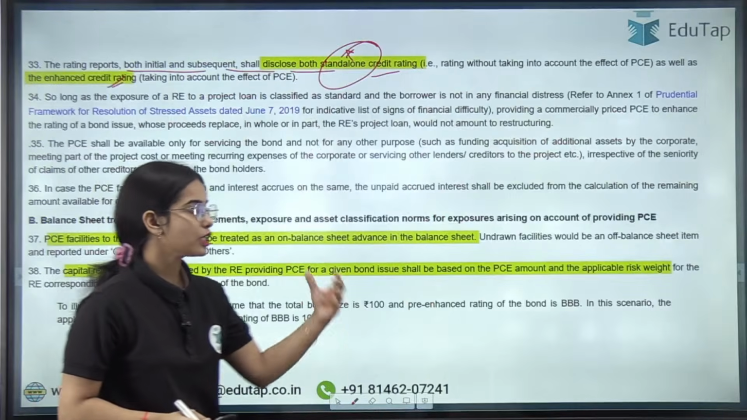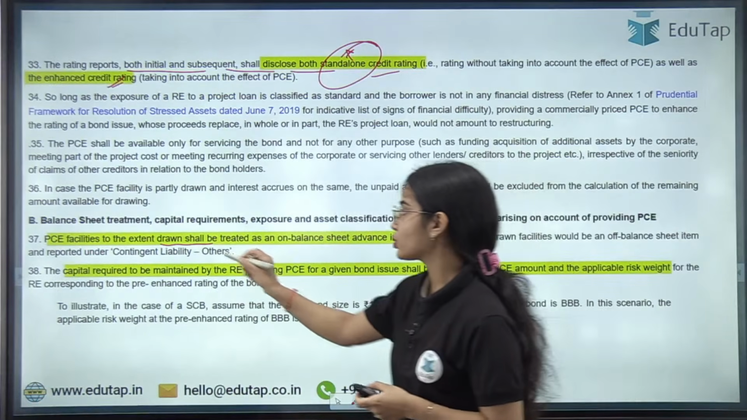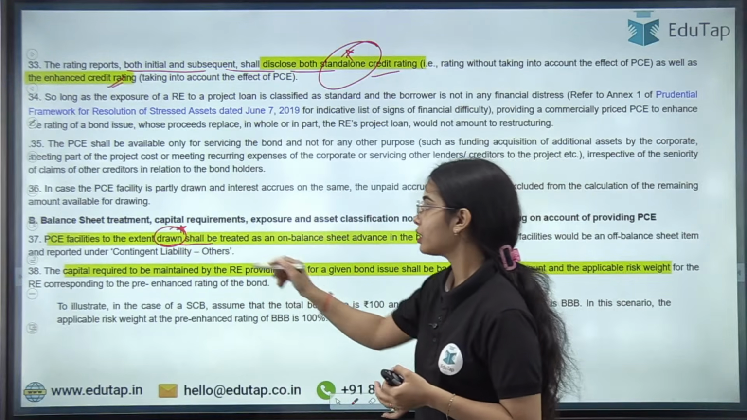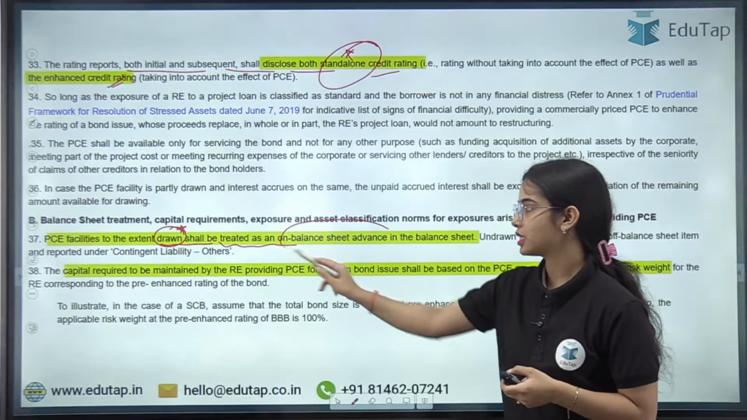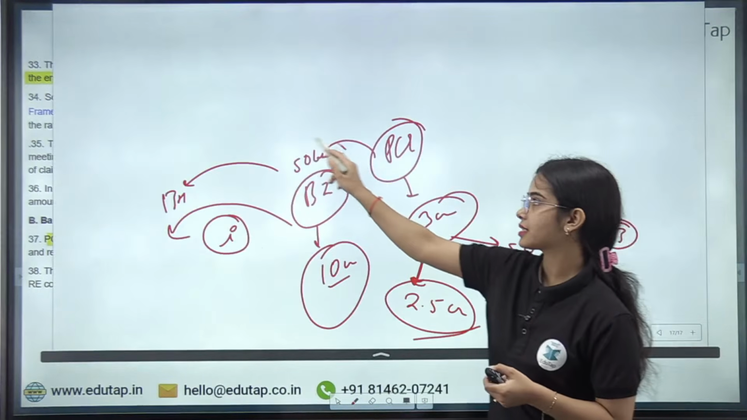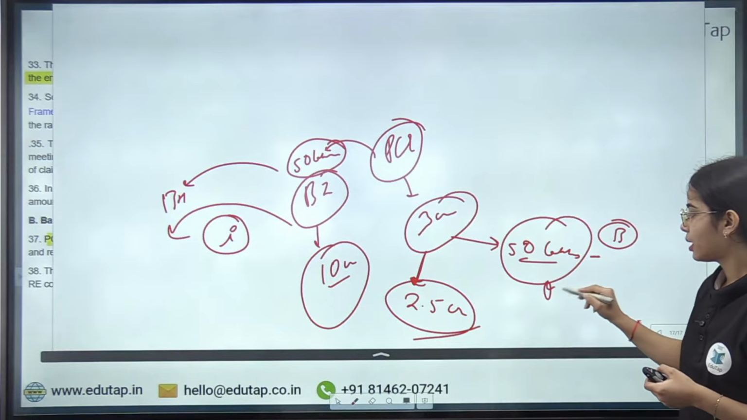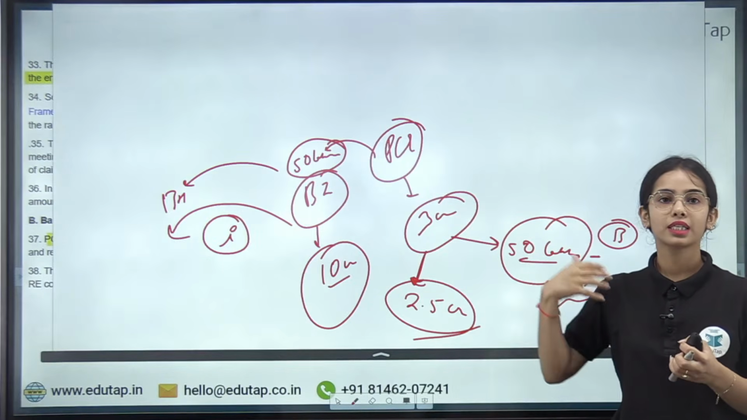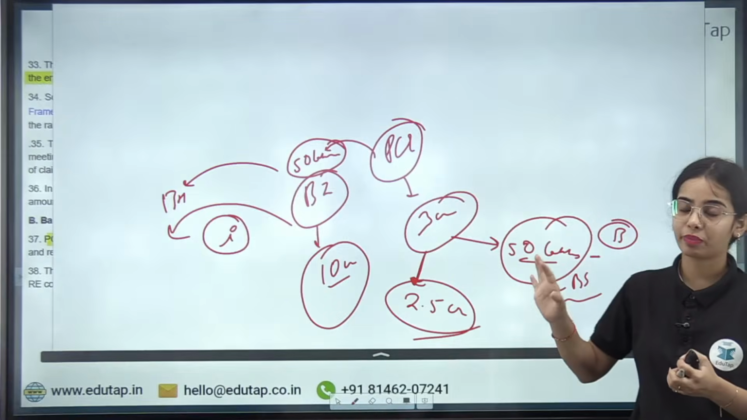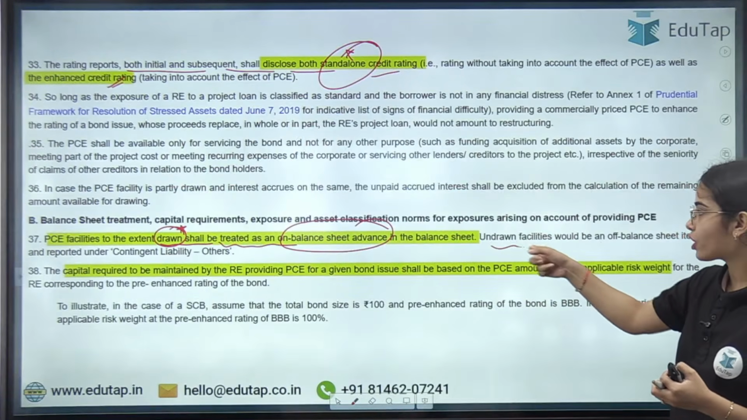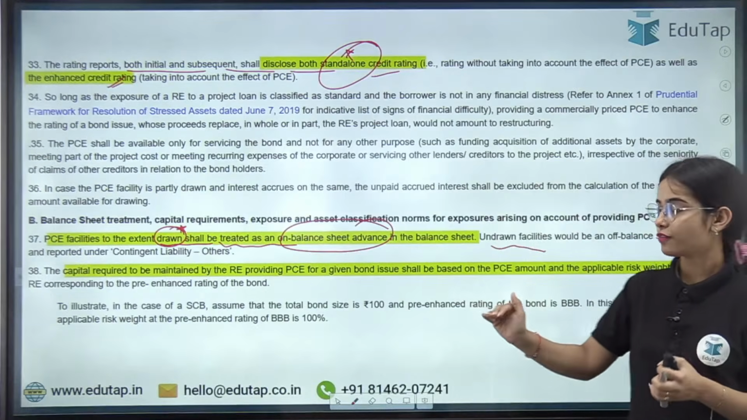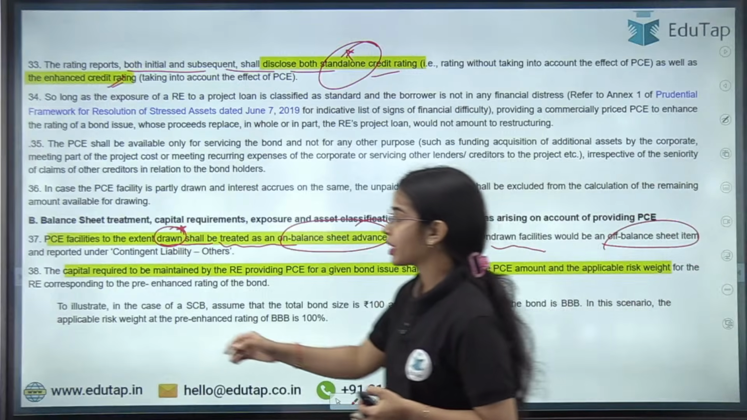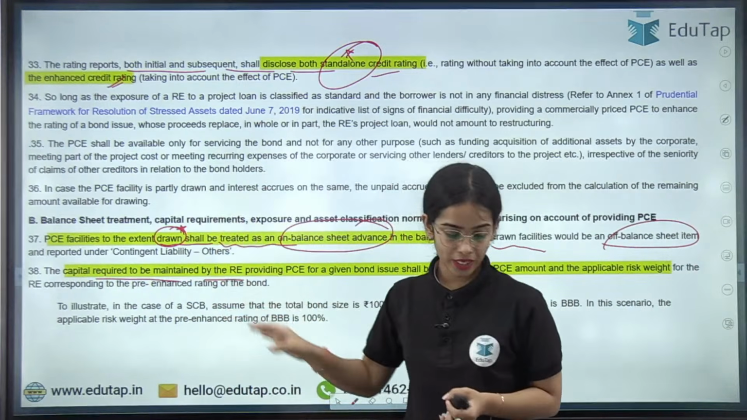So basically, the PC facilities to the extent drawn, that is the money that has already been taken out from the line of credit, shall be treated as on balance sheet advance. This is the credit that is given, and it should be treated as on balance sheet credit. On this credit given by the bank or the NBFC, capital adequacy has to be maintained, provisions have to be maintained and such. Okay, this is the idea. And the undrawn facility, the 2.5 crore that is not yet taken, will be off balance sheet exposure. Okay, the capital required to be maintained till now, any confusion?